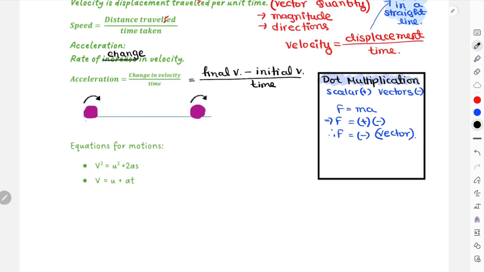Now I have included a diagram over here. This is the start of the diagram and this is the end. At the starting point, you have your initial velocity, referred to with a small u, and at the end you have your final velocity, referred to with v. If I want to express the equation for acceleration in terms of symbols, it will be expressed as v minus u over t. Then you can easily calculate the value of acceleration by inputting the values for v, u and t in the given equation.